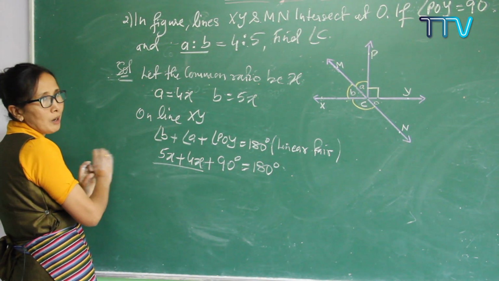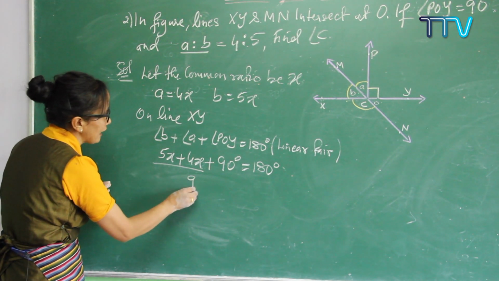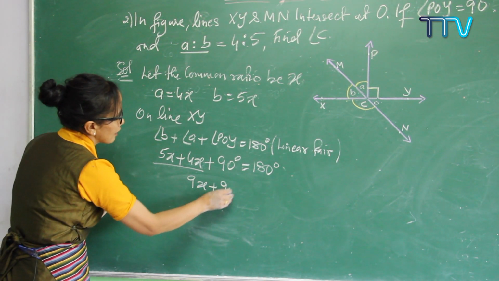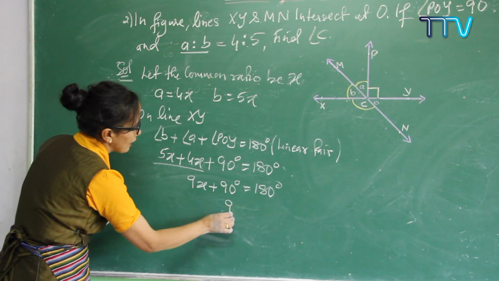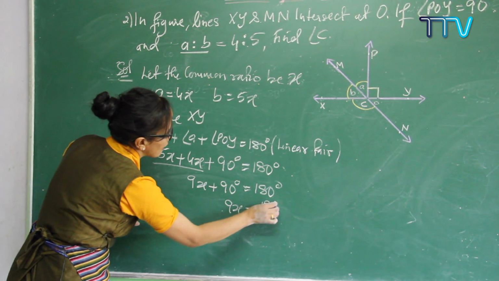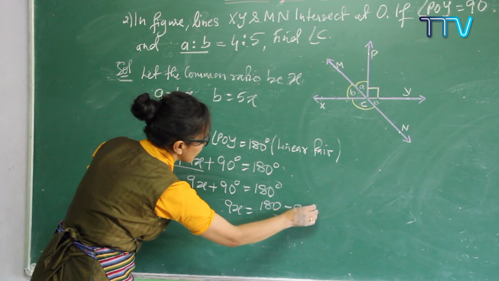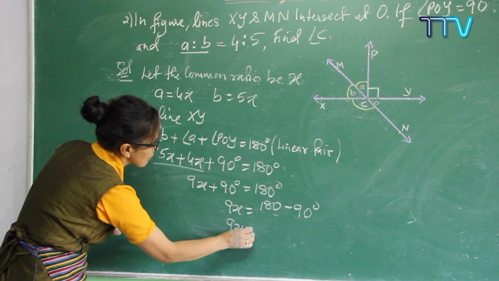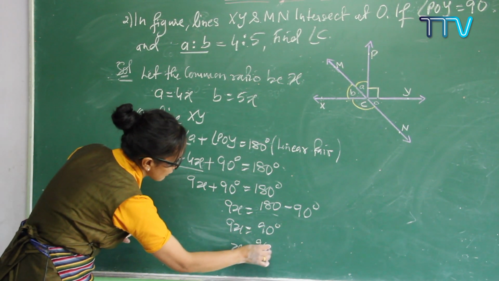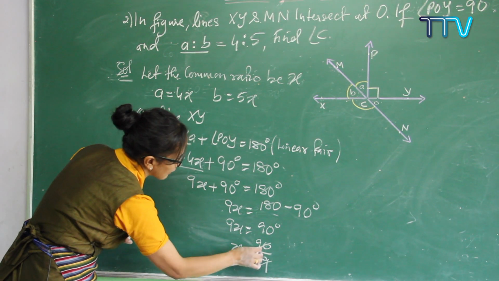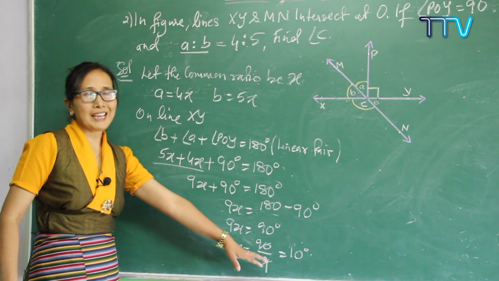Add these two up, these two are like terms. When you add 5 plus 4, you get 9X. 9X plus 90 degrees is equal to 180 degrees. Now 9X is equal to how much? You can shift the 90 degrees to the other side, so 9X is equal to 90 degrees, and X is equal to 90 degrees divided by 9. Cancel and cancel, how much are you getting? 10. So your value of X is equal to 10.